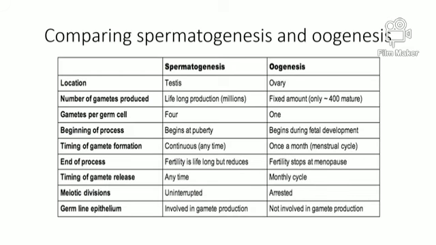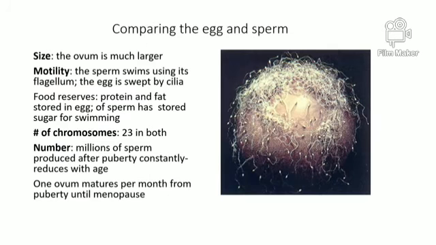In spermatogenesis, the germ-line epithelium is involved in gamete production. In oogenesis, the germ-line epithelium is not involved in gamete production. The ovum in oogenesis is much larger than the sperm in spermatogenesis. Motility: the sperm swims using its flagellum, the egg is swept by cilia. Food reserves: protein and fat are stored in the egg, while sperm has stored sugar for swimming.